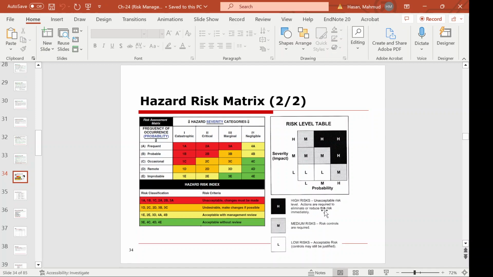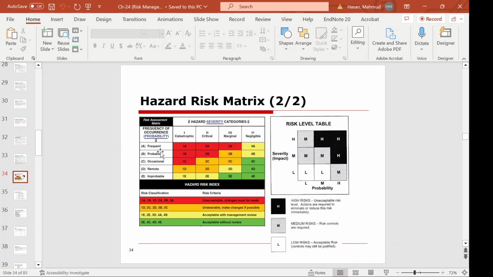So this is high risk, an unacceptable risk level. Actions are required to eliminate or reduce that risk immediately. Medium risk, control is required. And L is low risk, acceptable risk. Okay, control may still be justified.